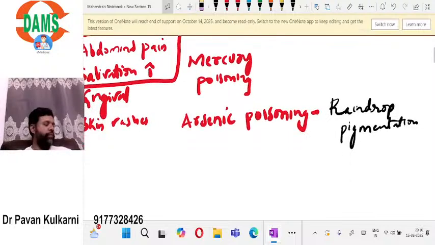Raindrop pigmentation, okay, in arsenic poisoning.